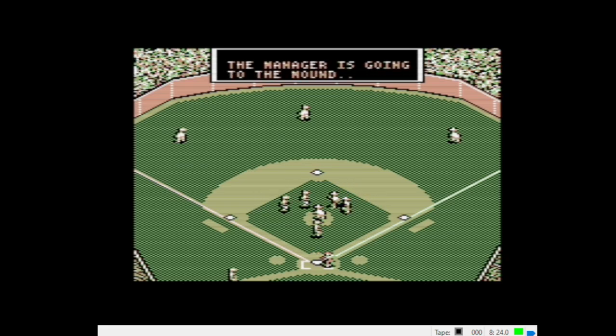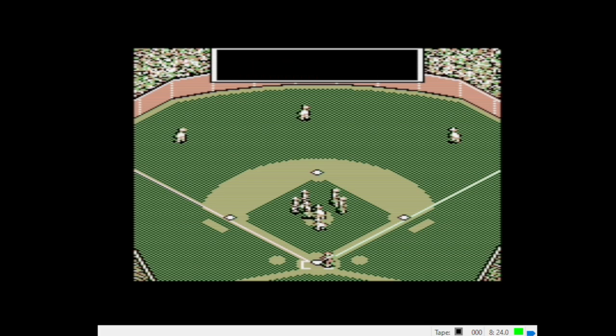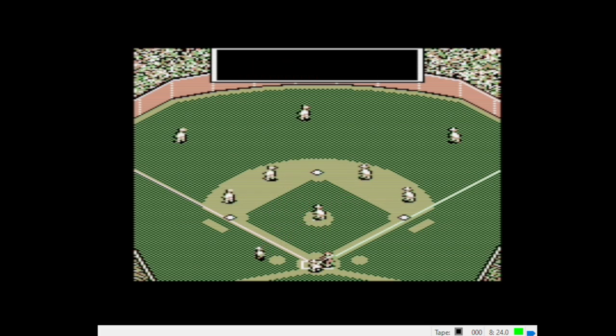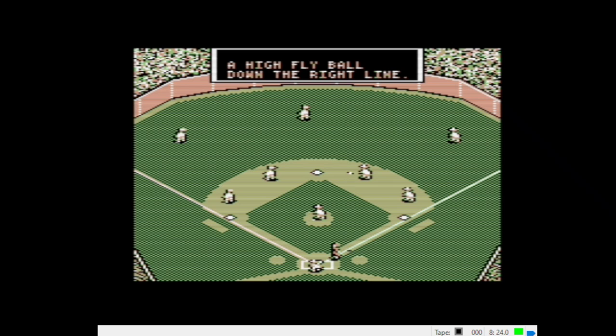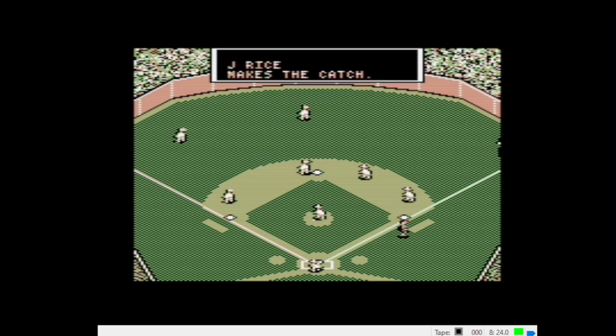And the manager's going to the mound again. Going to talk it over with Torres. He's going to leave him in. High fly down the right field line. That's in the corner. Playable. And Rice makes the catch.